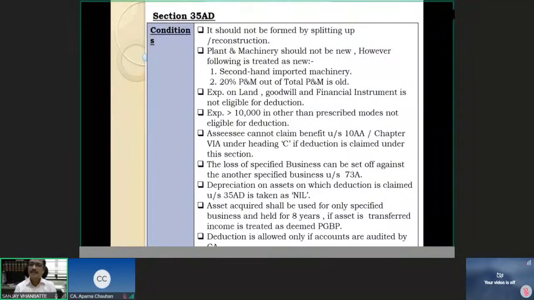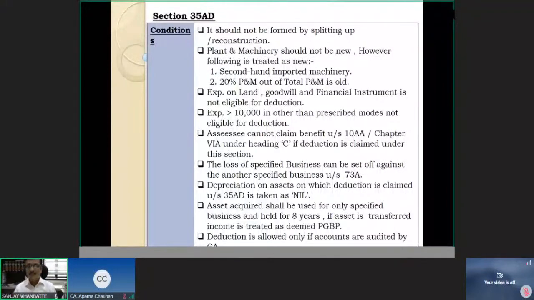Second-hand imported machinery, that is machinery which is imported from outside India and was not used anytime in India, and no depreciation allowance has been granted on such machinery anytime under the Income Tax Act, those conditions. And out of the total plant and machinery, 20% of the value of the plant and machinery can be old. Then expenses on land, goodwill and financial instruments are not eligible for deduction.